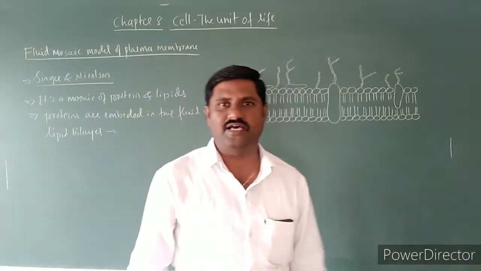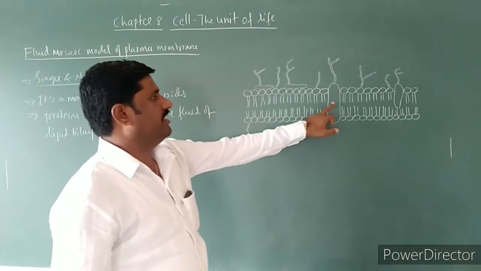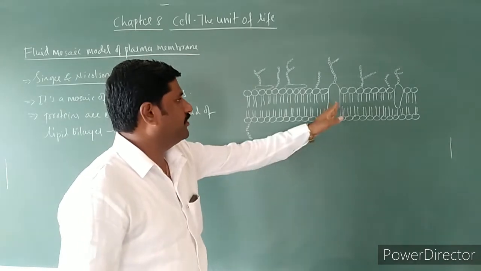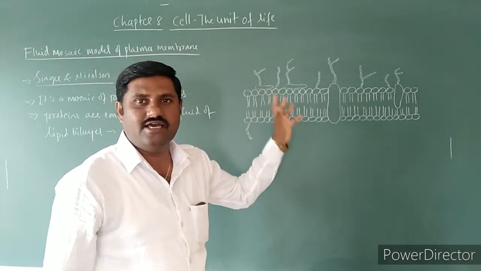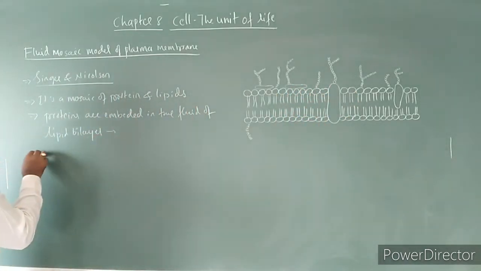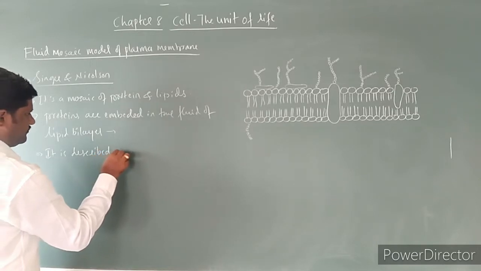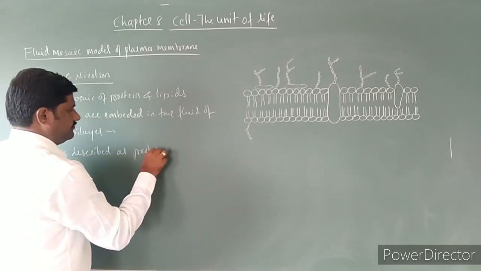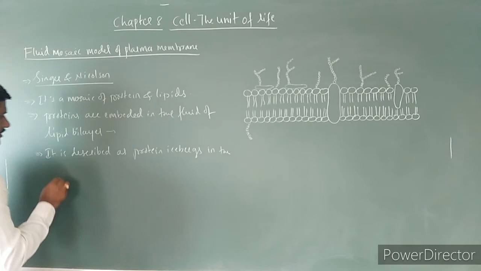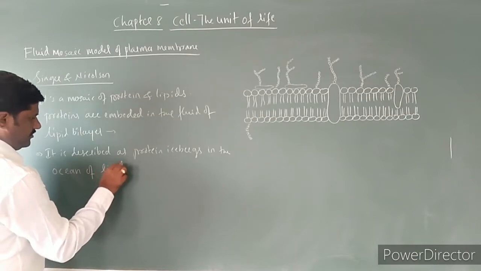So this model of plasma membrane is described as protein icebergs in the ocean of lipids.